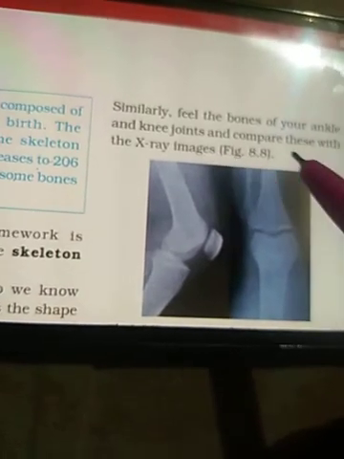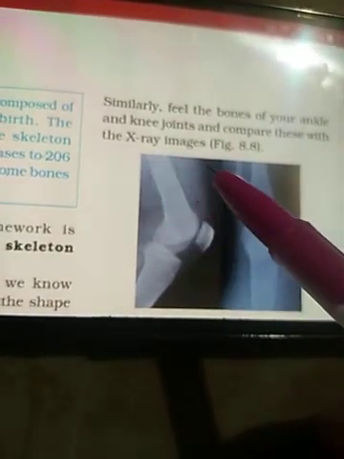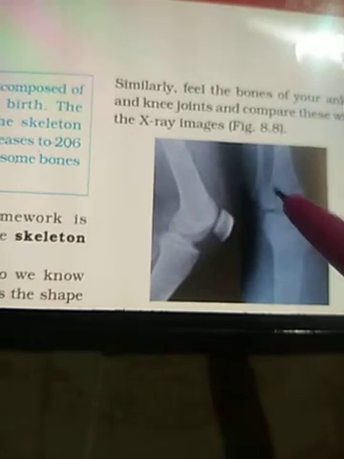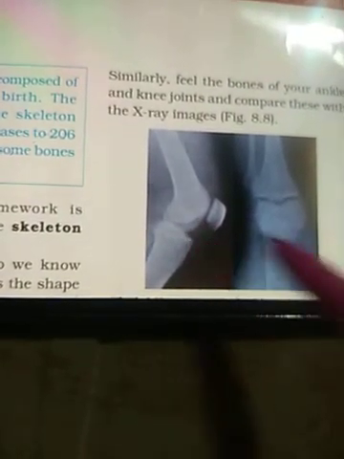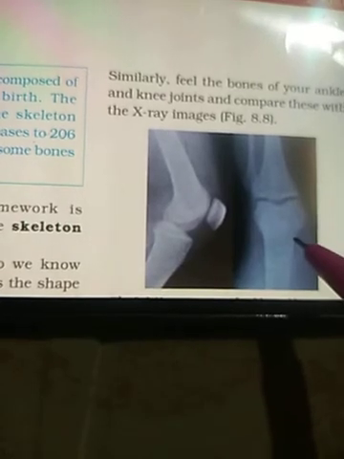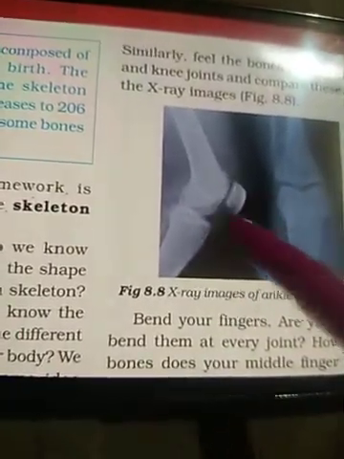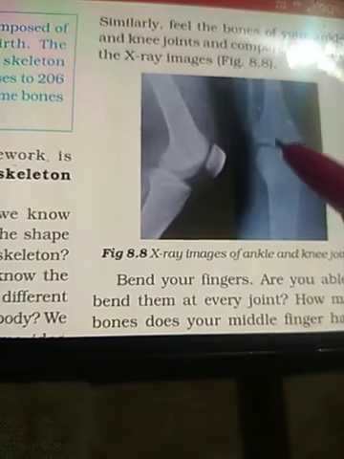Similarly, feel the bones of your ankle and knee joints and compare these with X-ray images. As you can see, this is the image of the elbow and this is the image of the knee. Ankle and knee. This is the X-ray image of the ankle joint and this is the X-ray of the knee joint.